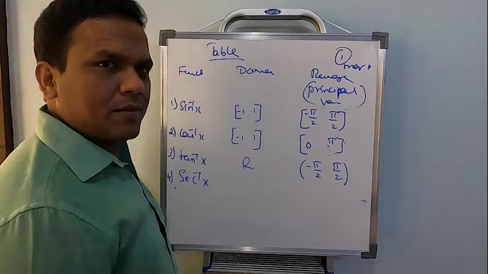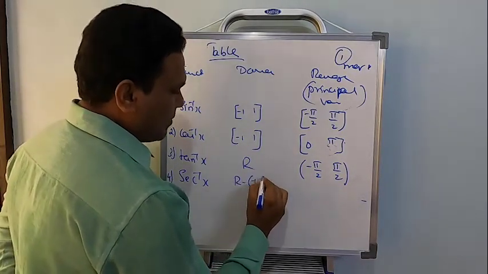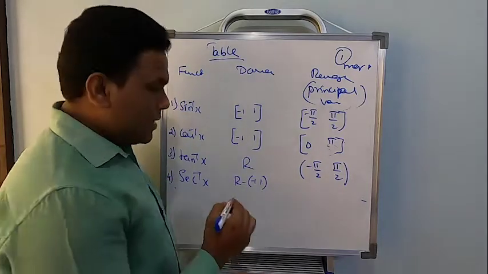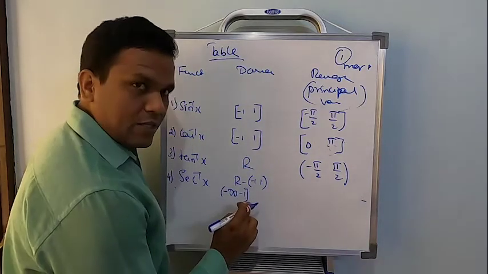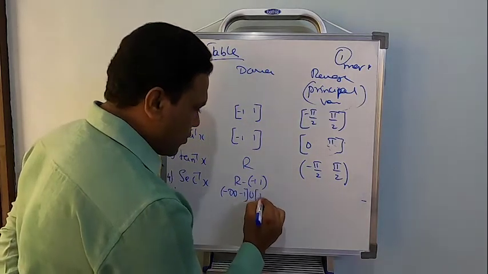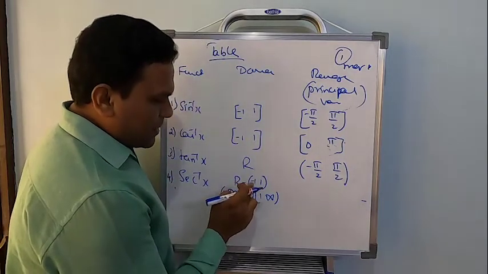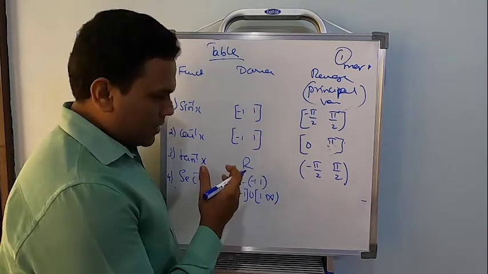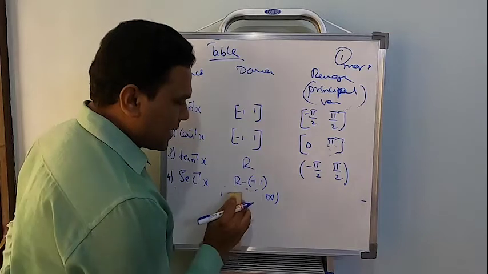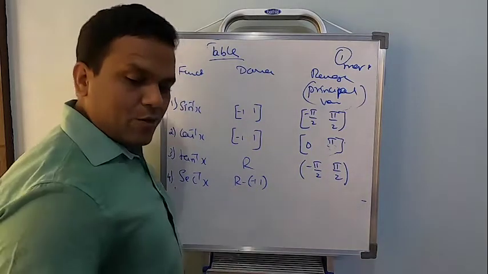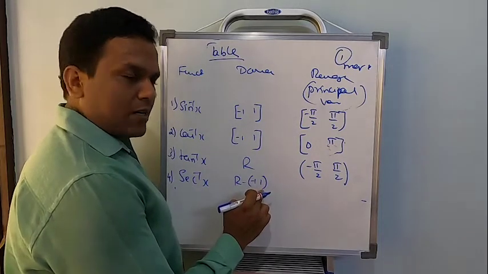secant inverse. Secant inverse, just look at that, R minus the open interval minus 1 comma 1. That's one way of writing. Some of them will write minus infinity to minus 1 union 1 to infinity. Just take care of this. But I suggest you write real numbers except the interval minus 1 to 1. That should be taken outside. So it's better to remember this one rather than the second one which I just wrote. So the domain will be R, that is real numbers, except the interval minus 1 comma 1.